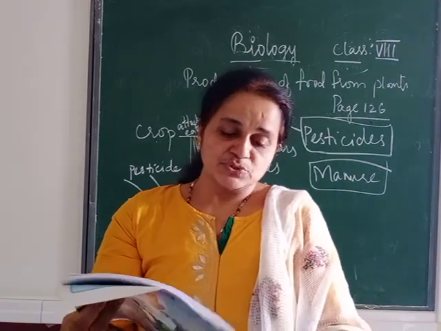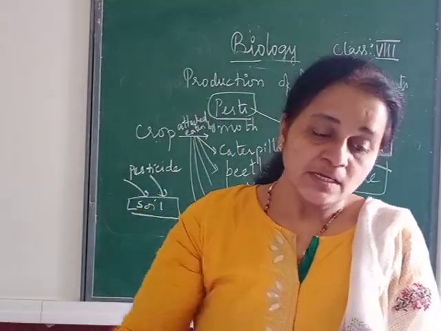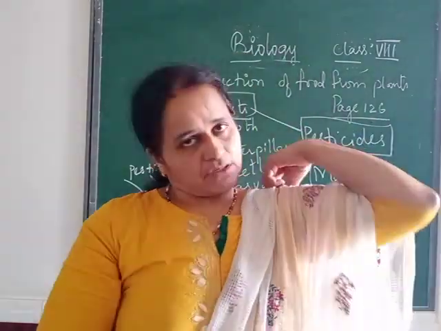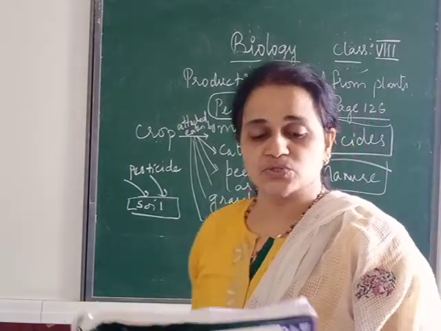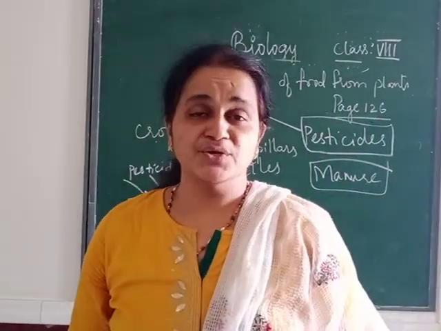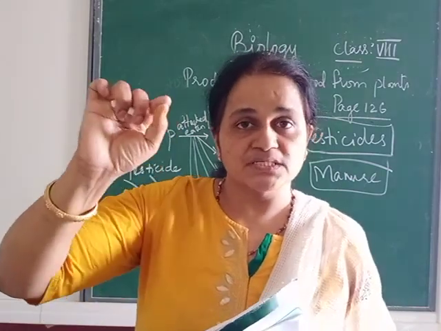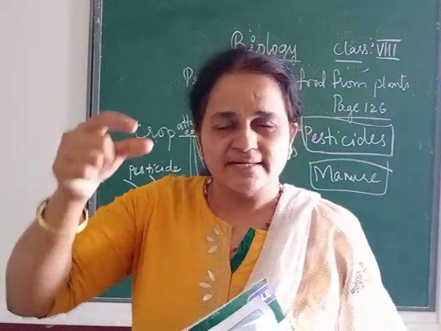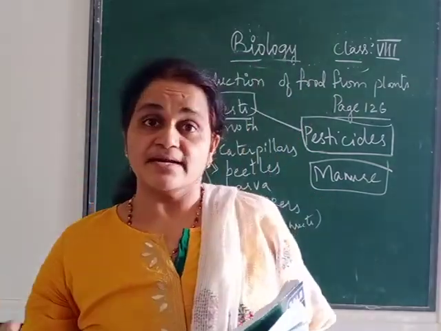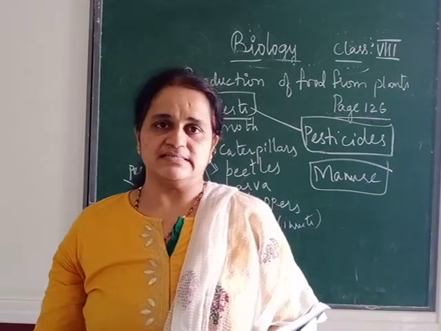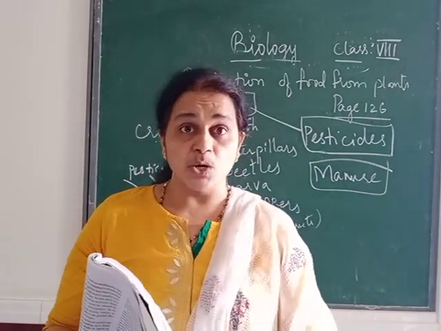Then next come to page number 128. Now paddy is the crop which we talked about, and these are the pests. But there are other crops also like sugarcane. Sugarcane, I told you, when you see sometimes inside the sugarcane you can see some red spots. Reddish areas you can see in that cane. So that is called red rot disease. That's a fungal disease. So like that, sugarcane, paddy, wheat, groundnut.